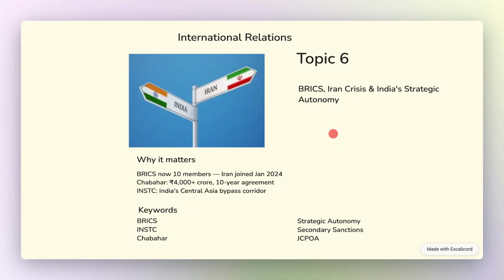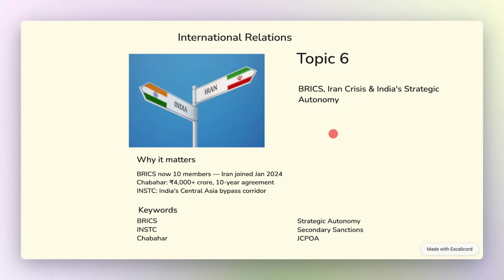BRICS is the grouping of Brazil, Russia, India, China, South Africa, plus 5 new members, 10 total as of 2025. Now, the INSTC is the International North-South Transport Corridor, a 7,200 kilometer India-Iran-Russia multimodal route. Chabahar is Iran's deep water port, India's gateway to Central Asia, bypassing Pakistan.